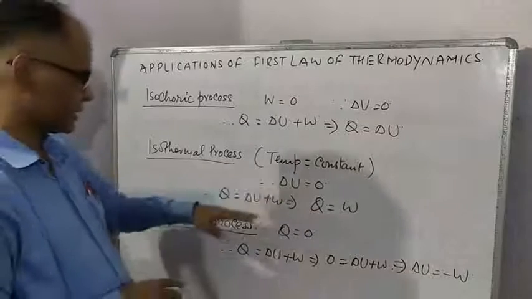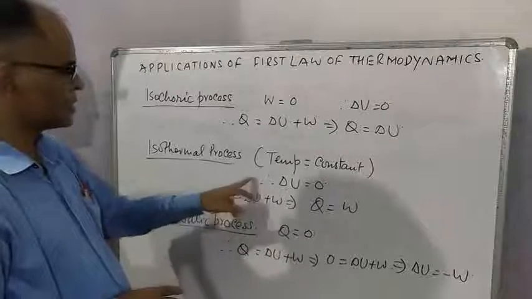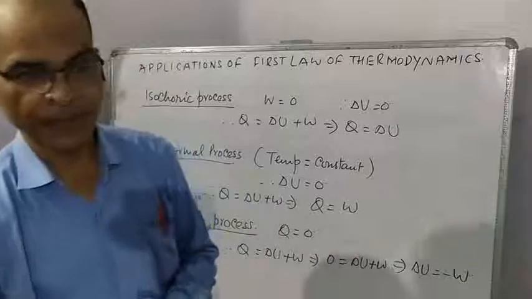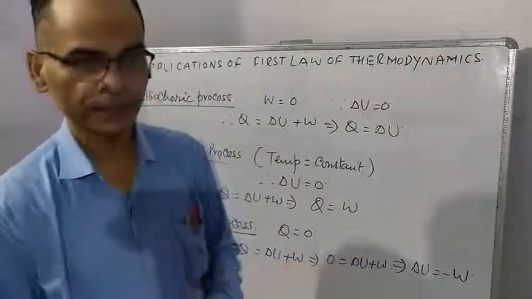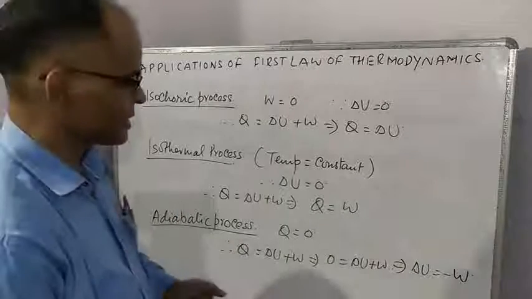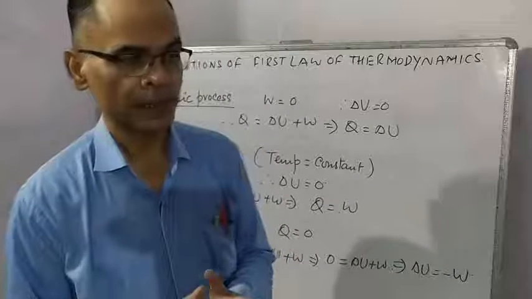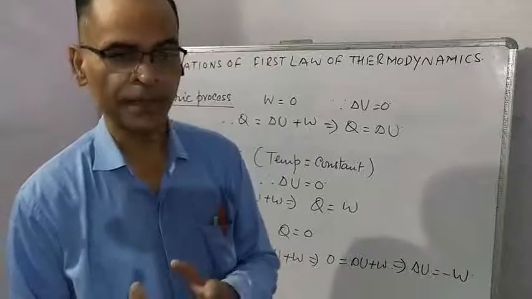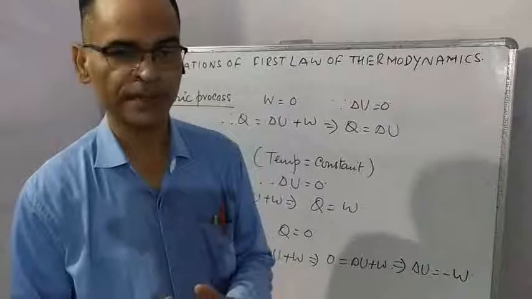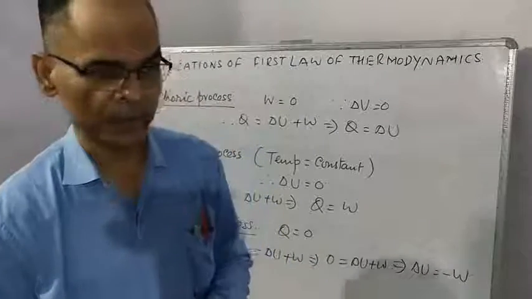Now apply this condition to the first law of thermodynamics. Delta U is equal to 0, so Q is equal to W. It means in an isothermal process, heat supplied is converted into work done. And the last one is the adiabatic process. The adiabatic process means there is no possibility of exchange of heat between system and surrounding. During the process, there is no heat transfer between system and surrounding. Such a process is called an adiabatic process.